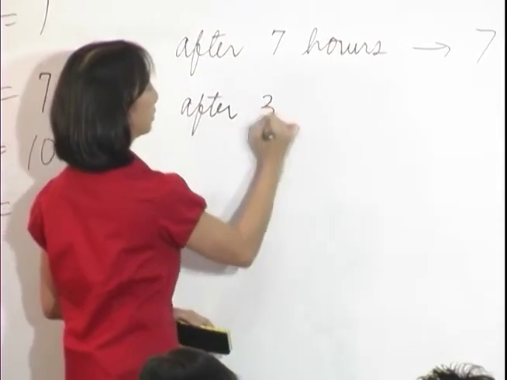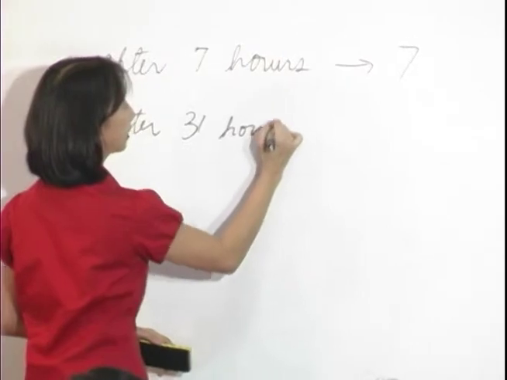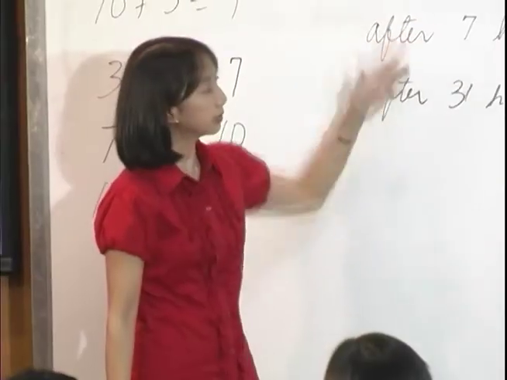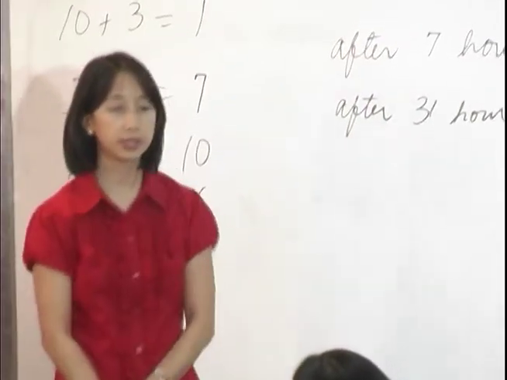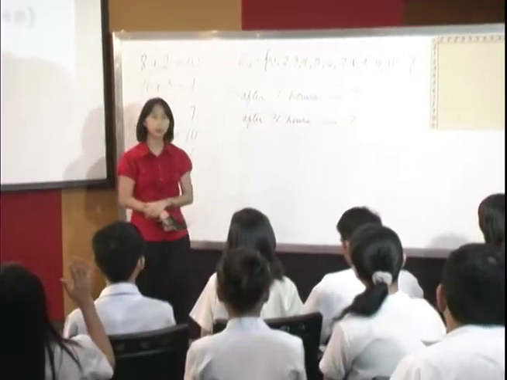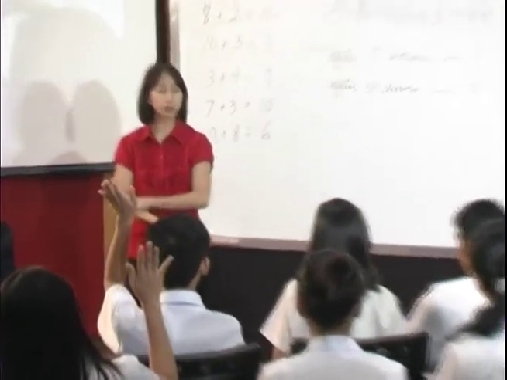It will be 7 o'clock. After 31 hours, we'll end up at 7 o'clock. All right. Now, what do you notice? Both 7 and 31 will end up at 7 in the clock. They have a special relationship. What relationship do you think exists between 7 and 31? How can we call these numbers?